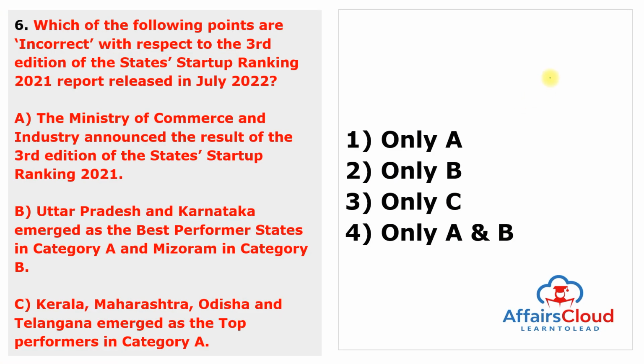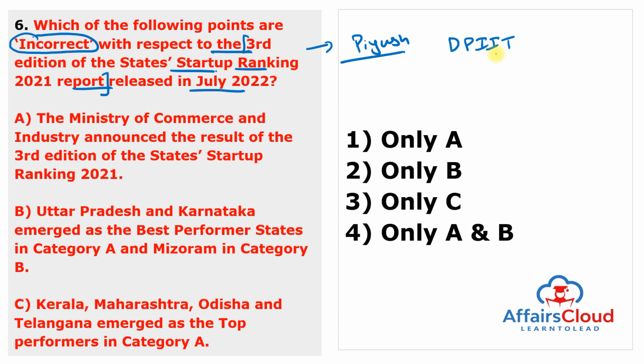Moving to the next question. Which of the following points are incorrect with respect to the third edition of the State Startup Ranking 2021 report released in the month of July 2022? So this is the third edition of the State Startup Ranking 2021 report, and we have to tell which of the following is incorrect. And remember, the result of the third edition was announced by Union Minister Piyush Goyal ji. Piyush Goyal ji is currently the Union Minister of Commerce and Industry, and this event was held in New Delhi, and it is organized by the Department for Promotion of Industry and Internal Trade.